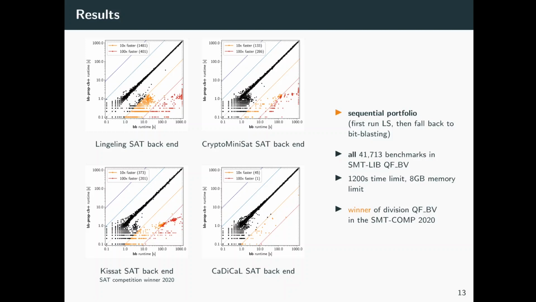All of these SAT solvers are current state-of-the-art solvers, and Kissat even won the SAT competition this year. We show our results as scatter plots, where all dots below the diagonal indicate an improvement of our approach over bit blasting. As you can see, our approach clearly improves over pure bit blasting on satisfiable instances, and the overhead introduced for unsatisfiable instances is negligible.